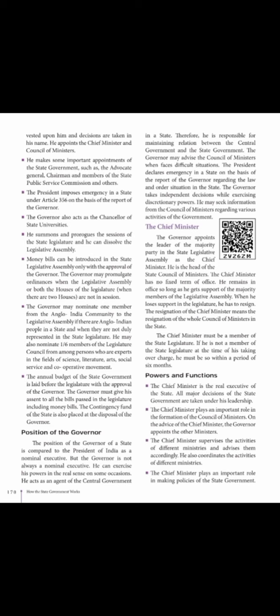Now, position of the governor. The position of the governor of a state is compared to the president of India.